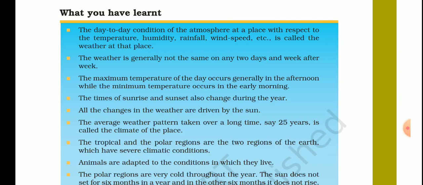The climate of the tropical rainforest, or you can say the tropical region, is hot and humid, a lot of water vapor is present, but the polar regions are very cold and dry. The amount of water vapor is very less. Why? Because the temperature is so low that the water vapor even present in the atmosphere converts into the form of snow. So that's why the maximum precipitation that occurs is in the form of snow.